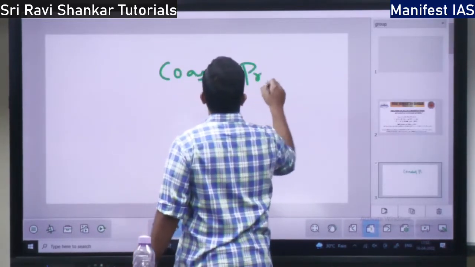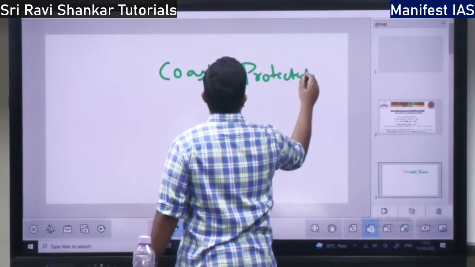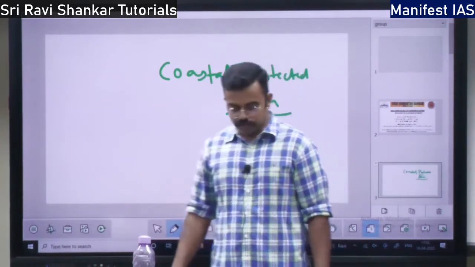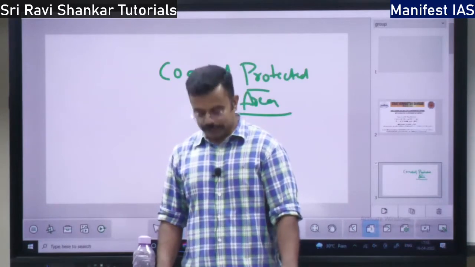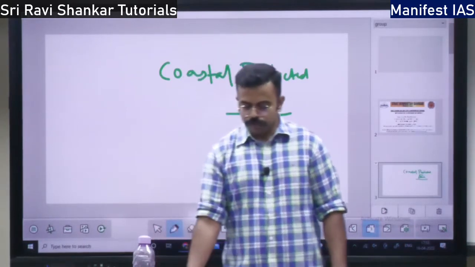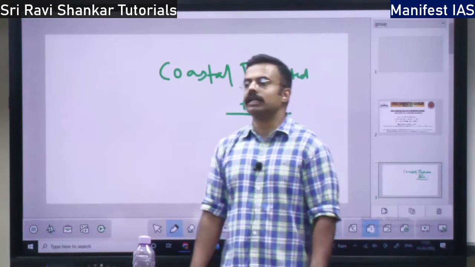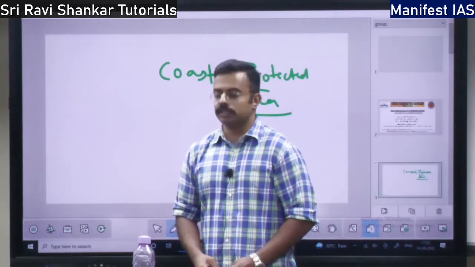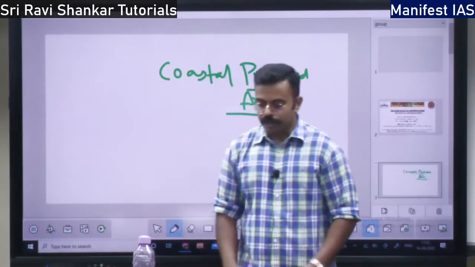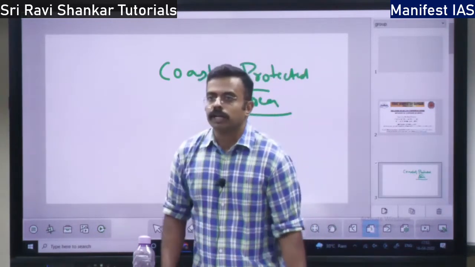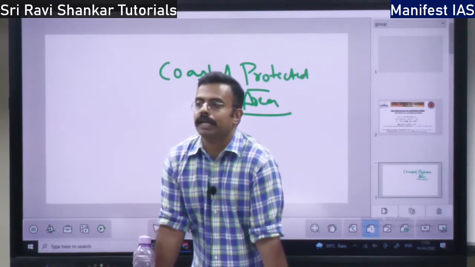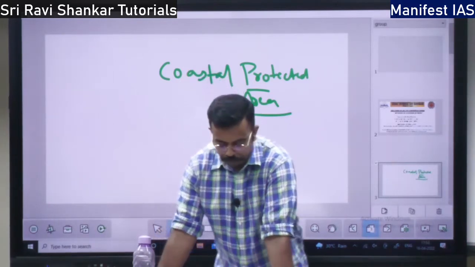Coastal protected area. The best example is your Gulf of Mannar, which has high biodiversity, right? So this coastal protected area protects the natural marine ecosystem. The marine and ocean ecosystem, they are going to protect. So this protected area is called a Marine Protected Area, MPA.